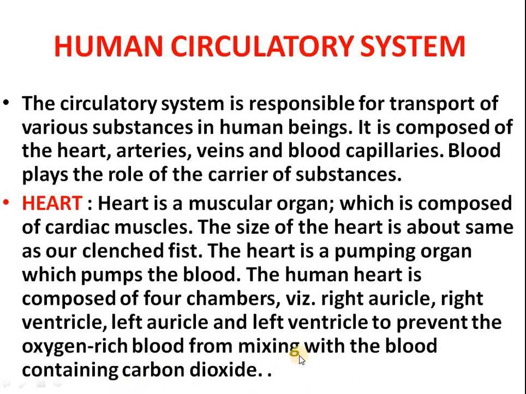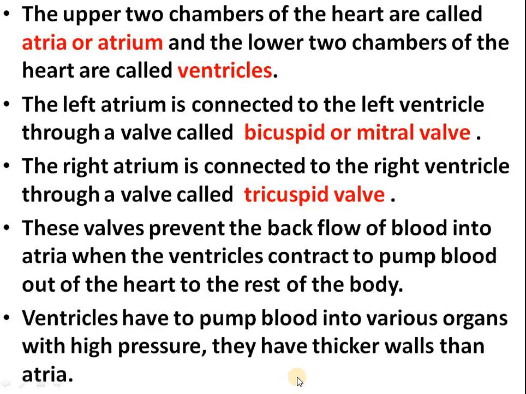Fine. Why are they composed of 4 chambers? So as to prevent the oxygen rich blood from mixing with the blood containing carbon dioxide. Let's proceed further. The upper 2 chambers of the heart are called atria, or atrium when singular, and the lower 2 chambers of the heart are called ventricles.